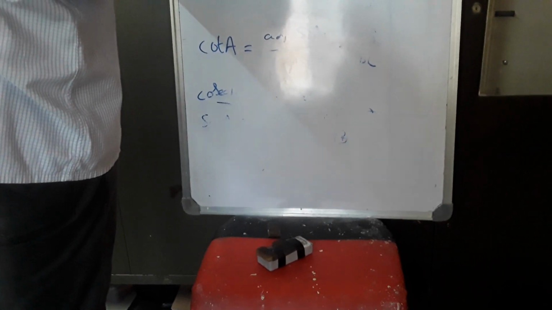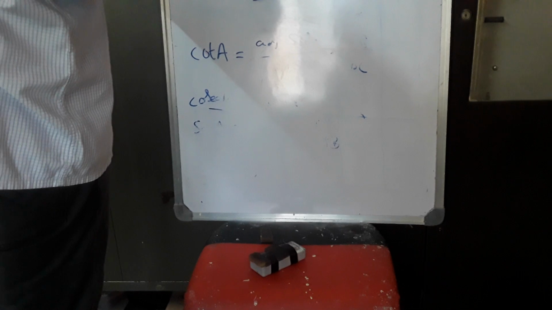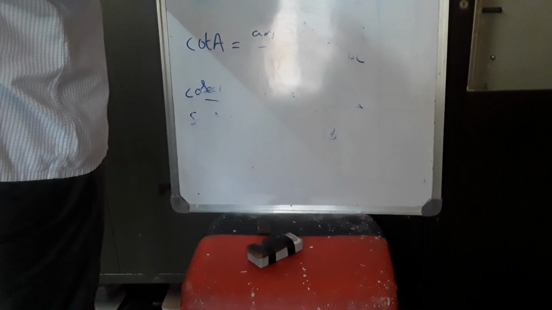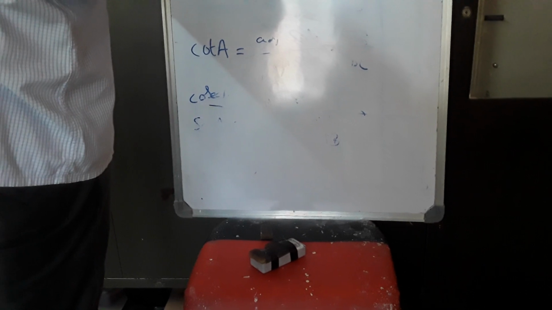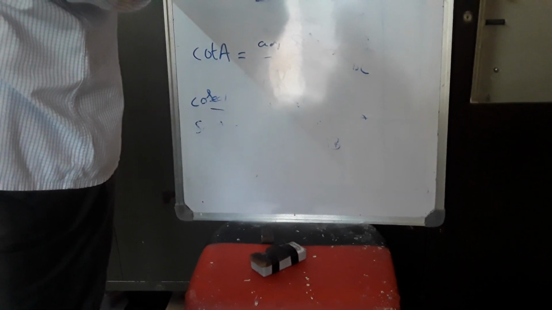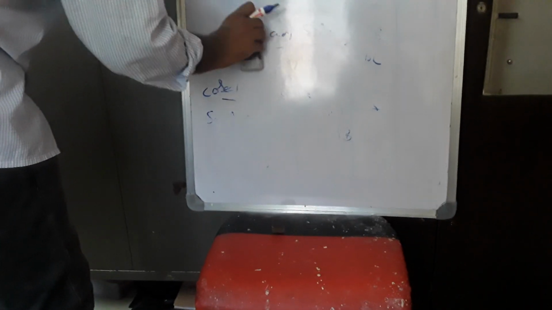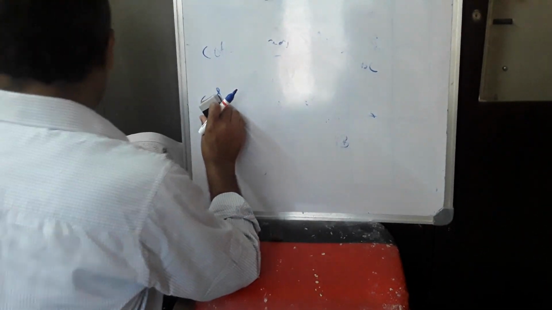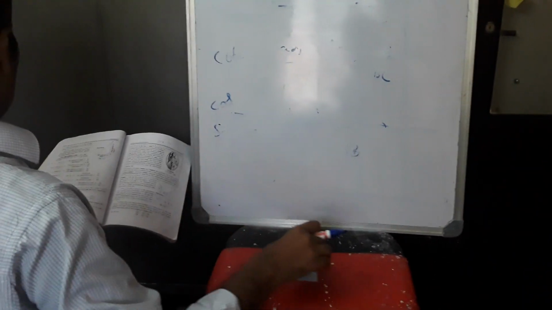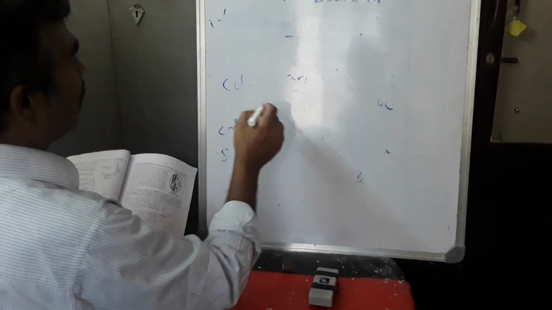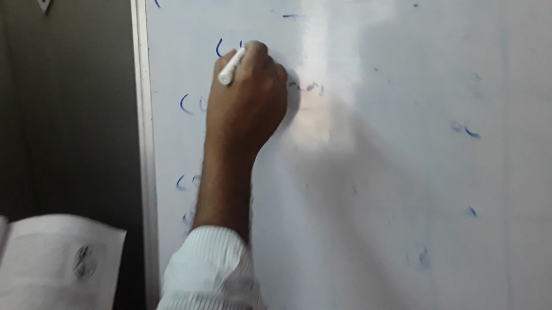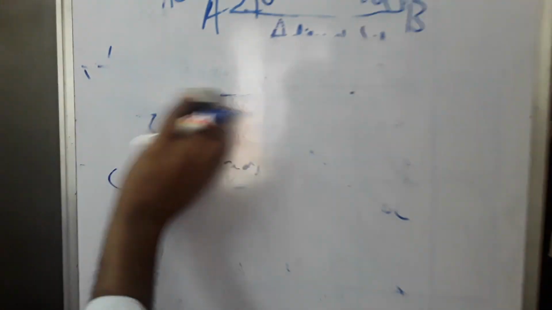Sine A, cos A, tan A, cosecant A, secant A and cot A respectively are defined with the abbreviated examples. Note that cosecant A is nothing but 1 by sine A. Okay, these are the examples that were already explained.